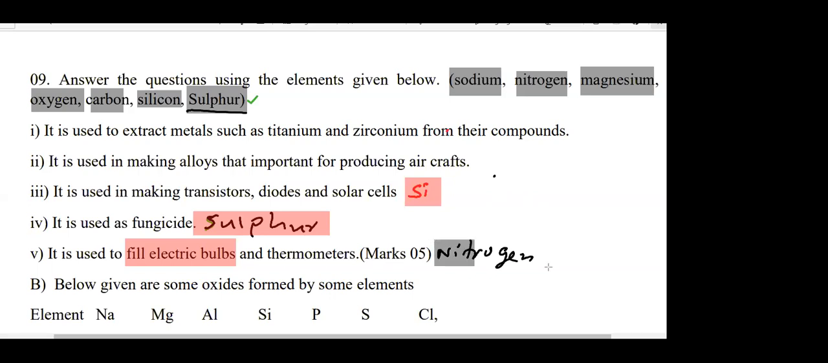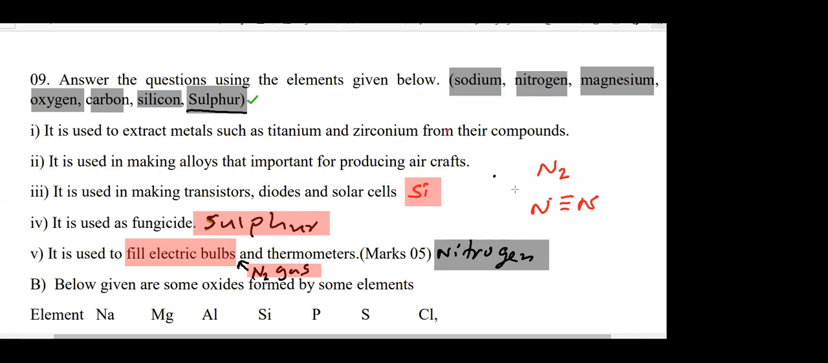I mean nitrogen gas. In which form is nitrogen filled here? Nitrogen in the form of N2 gas. N2 gas is used to fill the lamps. Why is nitrogen gas used to fill electric bulbs? In N2, there's a triple bond between the nitrogen atoms.